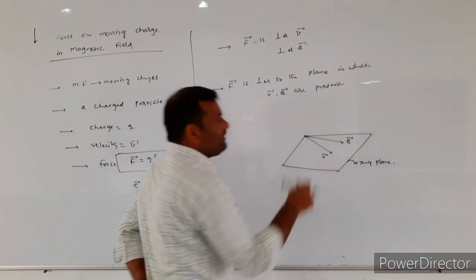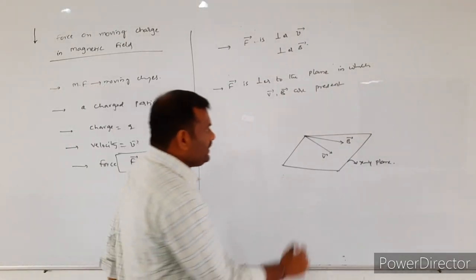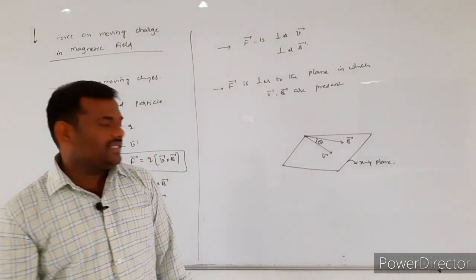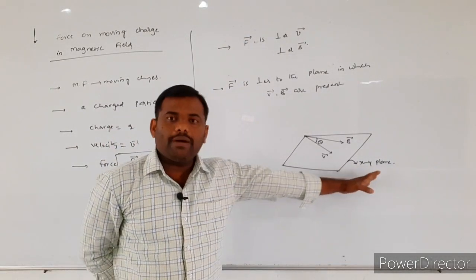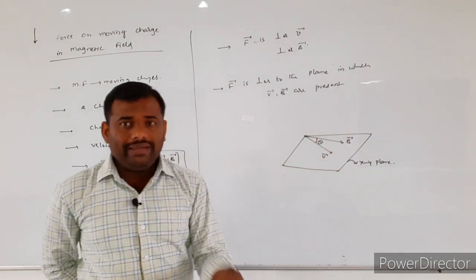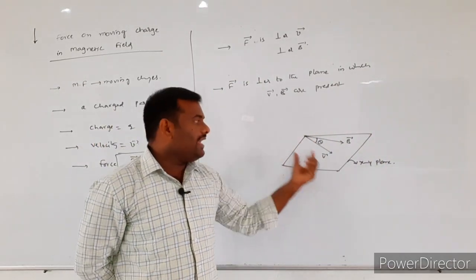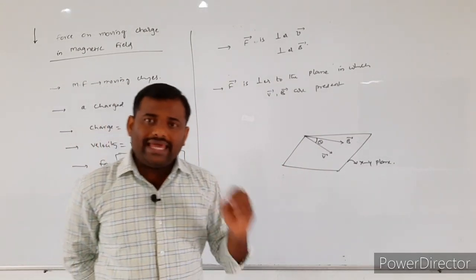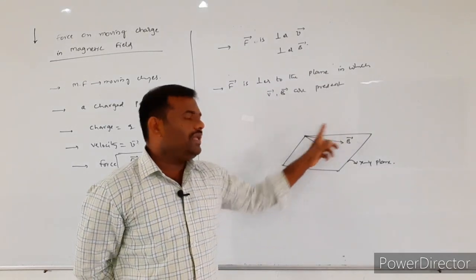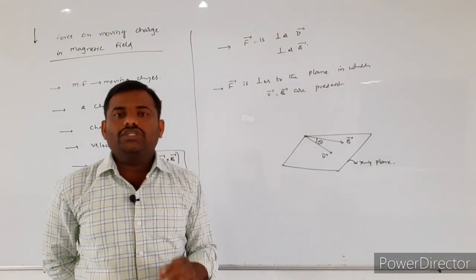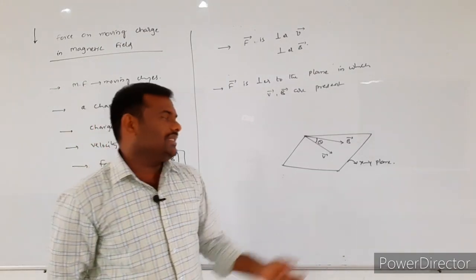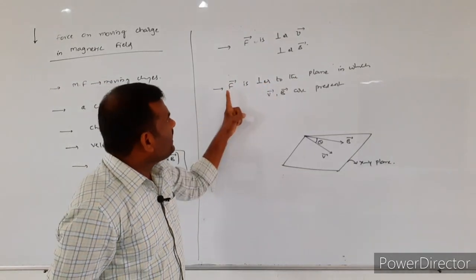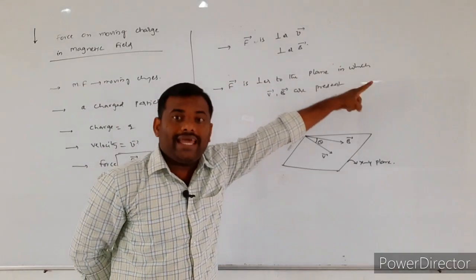If two vectors are placed in the given plane, some angle exists between them. Whenever any two vectors are placed in a given plane, some angle should exist between those two vector quantities. That angle is assumed as theta. Now, according to this statement, F bar is perpendicular to the plane.